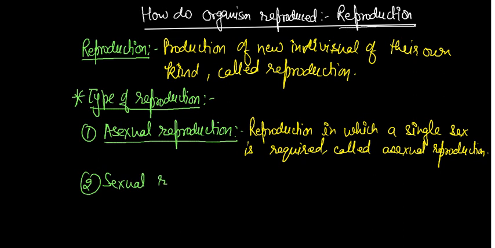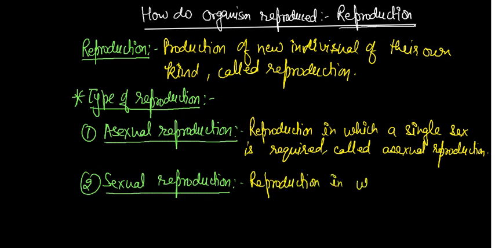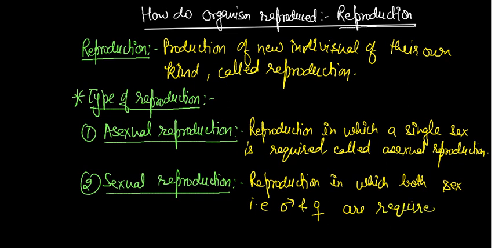Now the second one is sexual reproduction. Sexual reproduction means the reproduction in which both sexes, that is male and female, are required, called sexual reproduction. Okay, clear? These two points, I think, were clear.